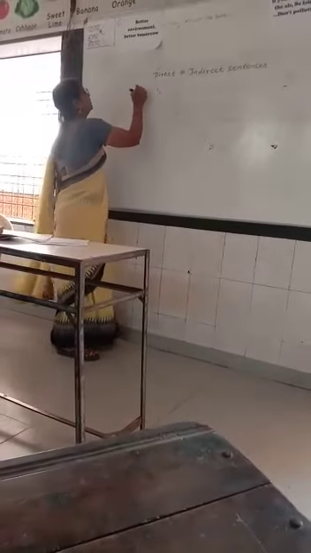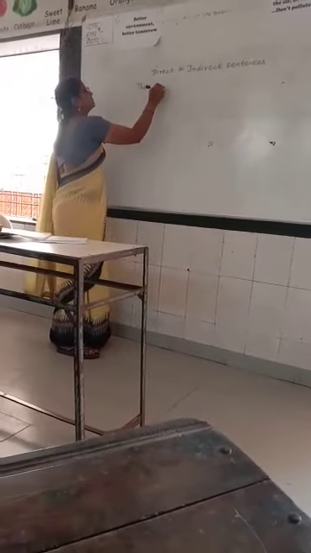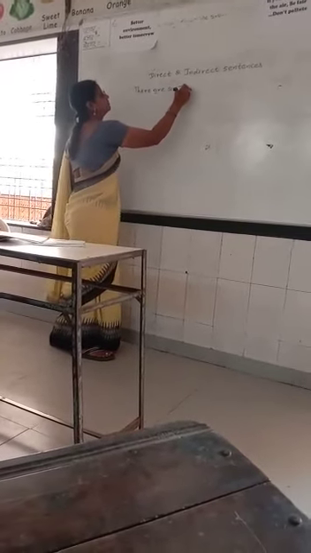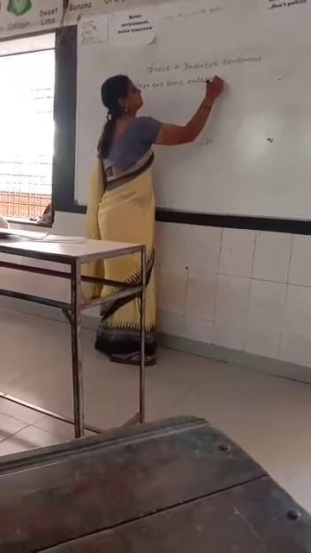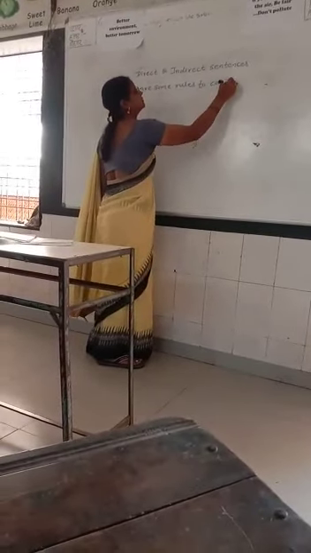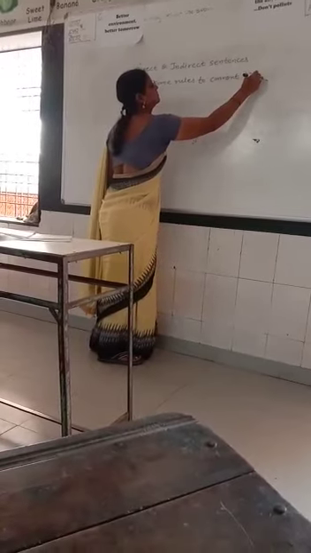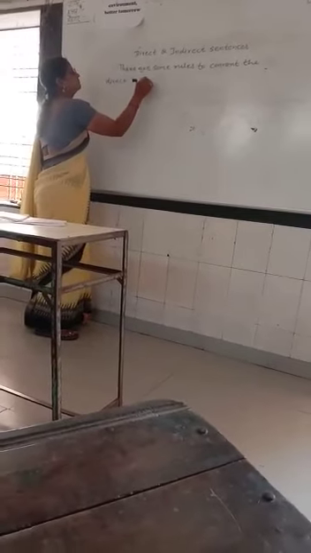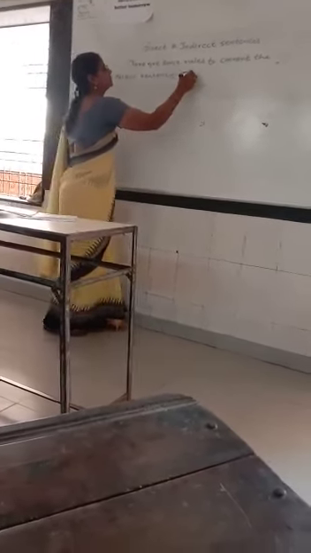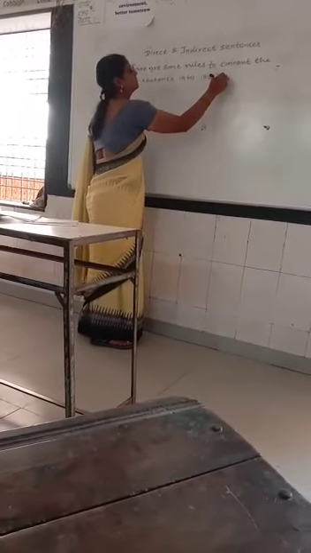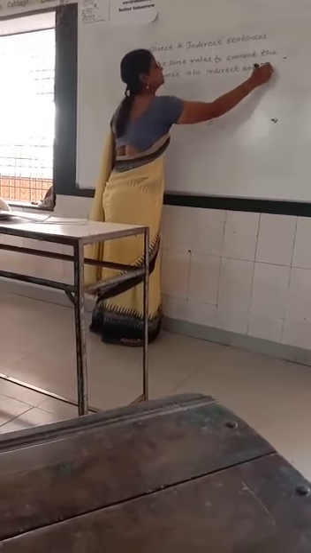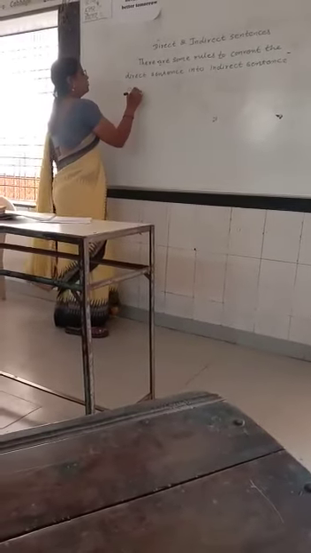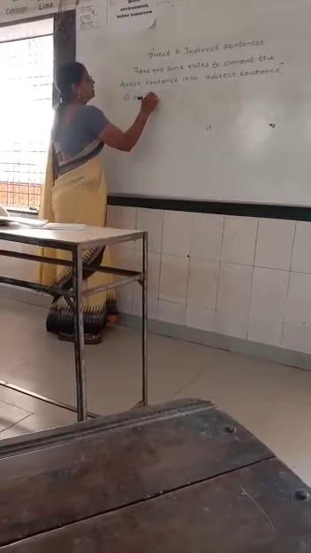Now there are some major rules to convert the direct sentence into indirect sentence. Write down. First rule is omit the inverted commas.